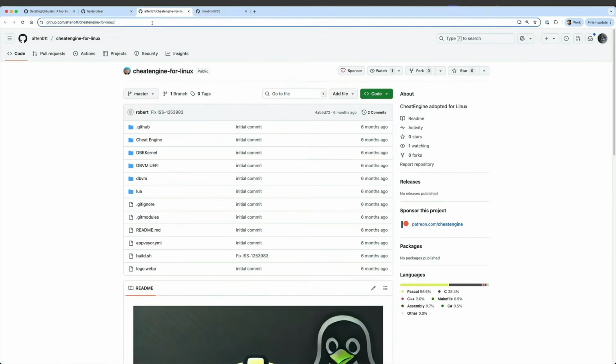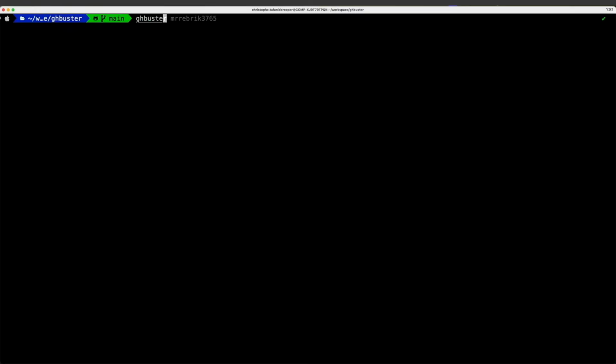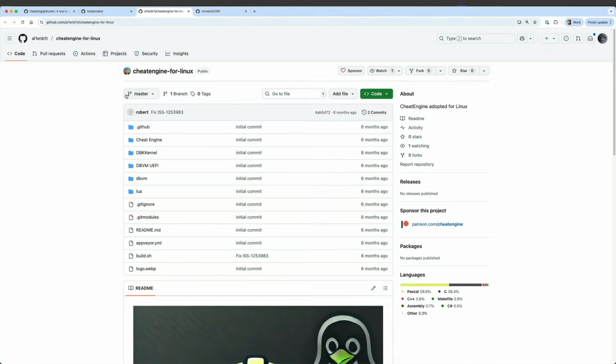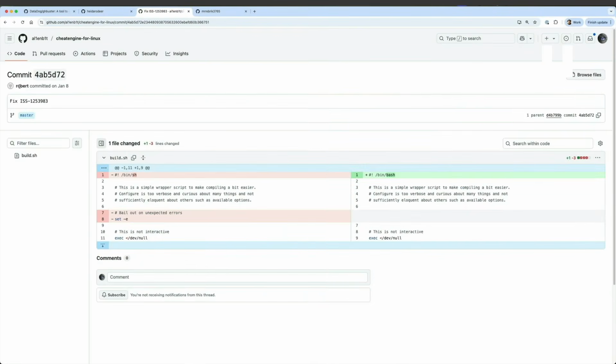This is a malicious repository. We can just copy-paste the URL as well. We do ghbuster, the URL of that repo. And here it's going to find, same for the repo, that all of the commits are from suspicious unlinked emails, meaning that, as you can see here, I cannot click on the Git username because the Git commit metadata has an email that isn't linked to the user.